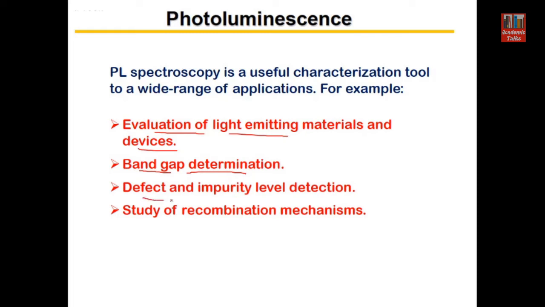Defect and impurity level detection, I already explained, and it is also helpful in the study of recombination mechanism. You have seen that the recombination mechanism decides the energy of the emitted radiation. So what kind of recombination mechanism is dominating in the material can also be identified with the help of the photoluminescence process.